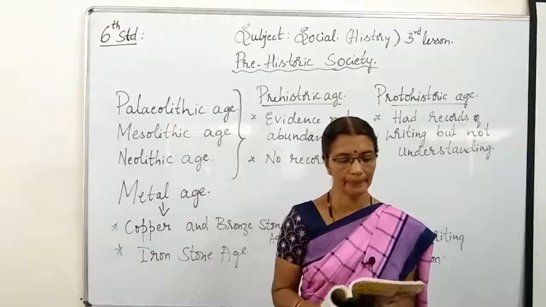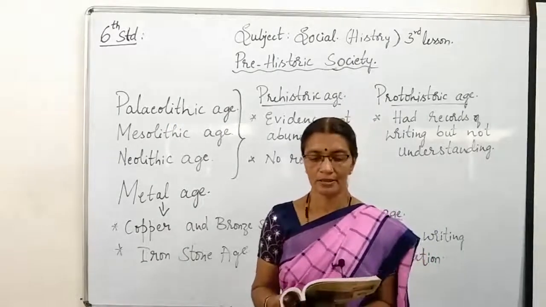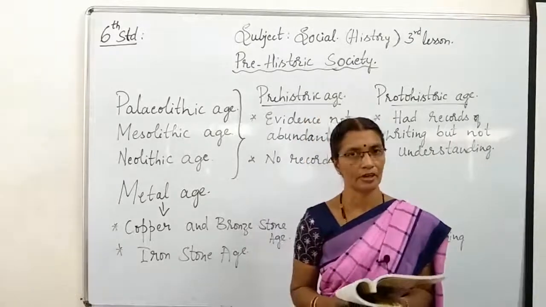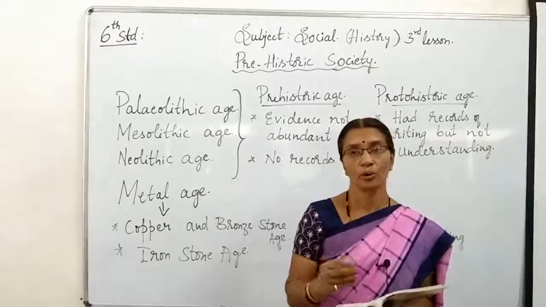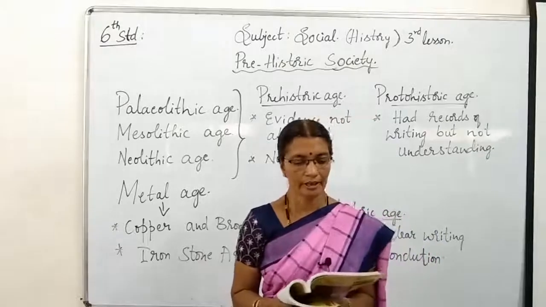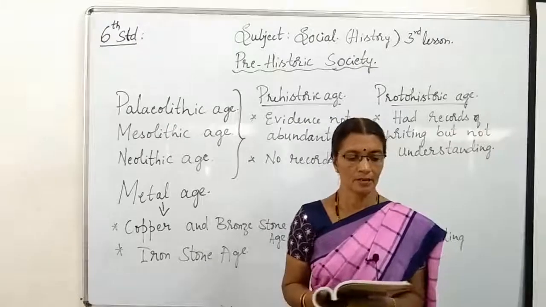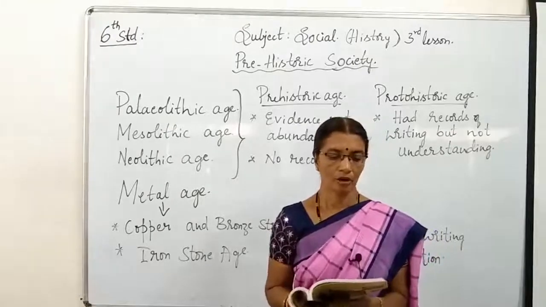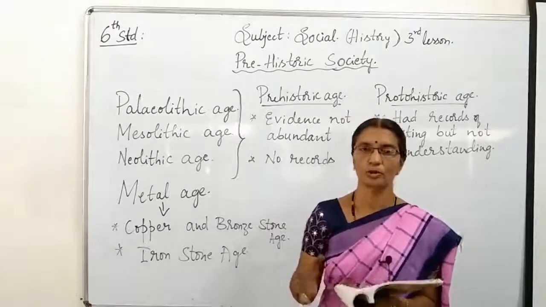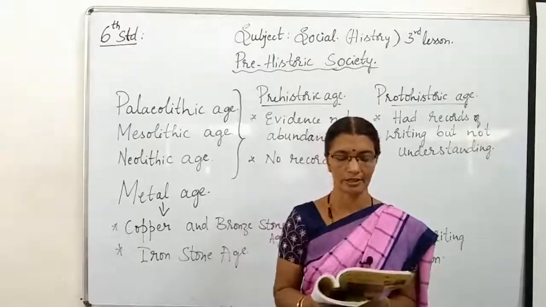From this, what happened? By transporting excess food grain to needy places around, trade started. So from this the trade also started, but here there was no use of money, only the barter system. And consequently, in the valleys of river Sindhu and its tributary. A tributary means a stream flowing into a large river or a lake. Small streams join the big river, and it is known as a tributary.